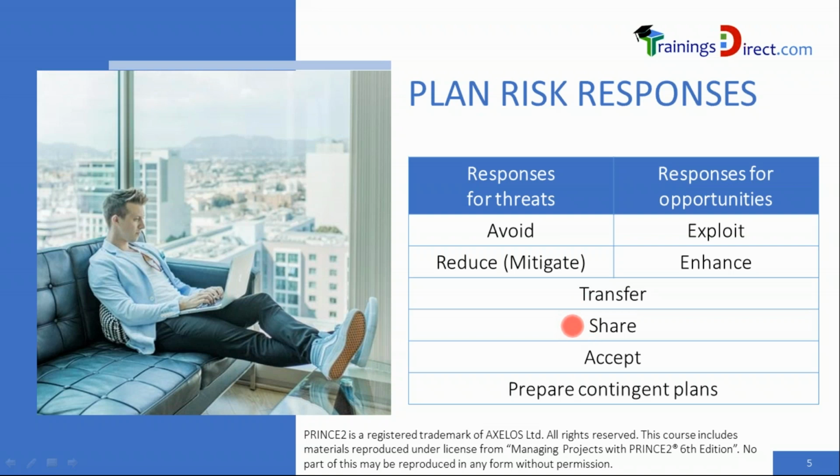Sharing the risk. If the risk is too high, if it's a too big negative risk, then the risk may be shared by two parties. Generally, one of them will be the primary owner, one will be the secondary owner. The same goes for the opportunity. If it's a big opportunity to increase the scope of the project or extension of a contract, then that could be shared with another party who may be aware of how to deal with those aspects of the project. So therefore, this will also have a primary owner and a secondary owner when a risk is shared.